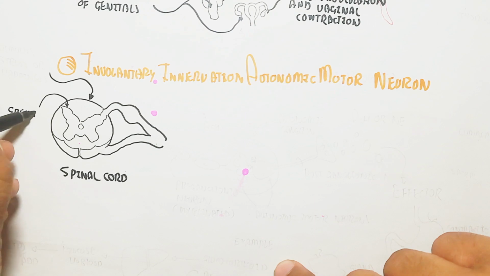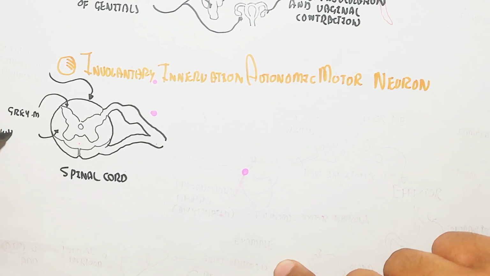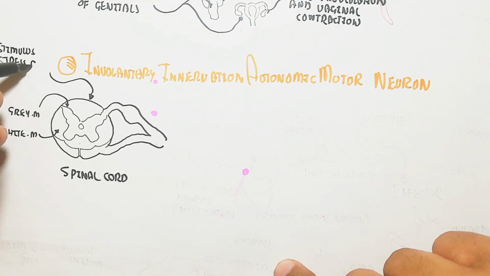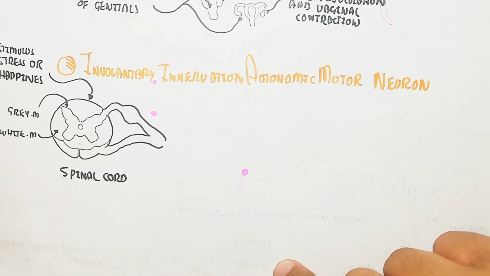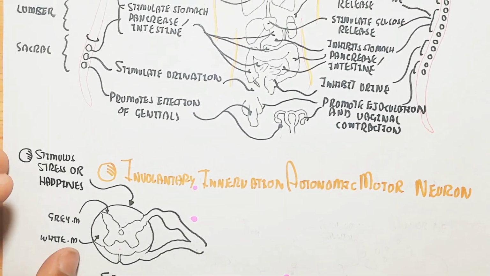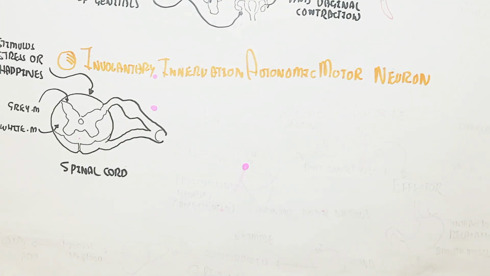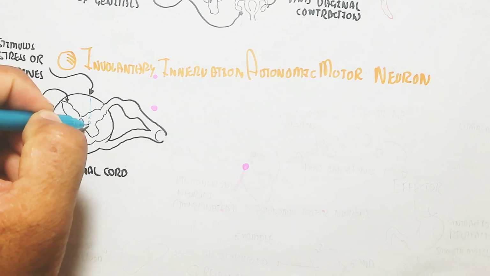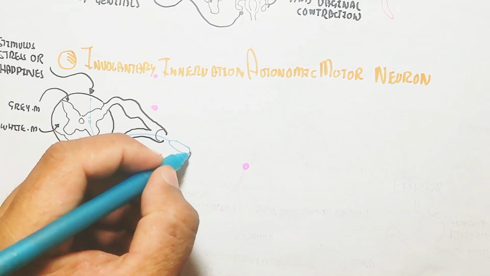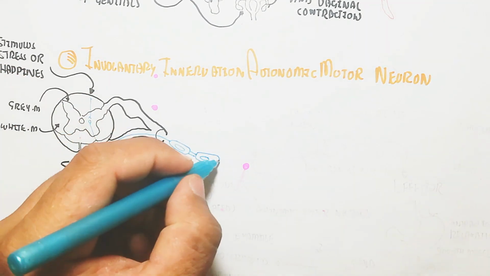So in this way, let's understand how it works. For example, this is the gray matter and white matter of the spinal cord. It is the cross section of the spinal cord. The butterfly-looking part is the gray matter, while the rest is the white matter. A stimulus like stress or happiness will trigger several parts of the body.